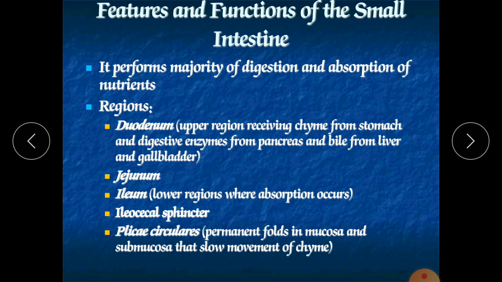In this presentation, we will discuss the small intestine as well as the large intestine. What is the small intestine? It is the organ which is attached to the stomach. After the pyloric sphincter, the small intestine starts. The small intestine can be divided into three parts: duodenum, jejunum and ileum.